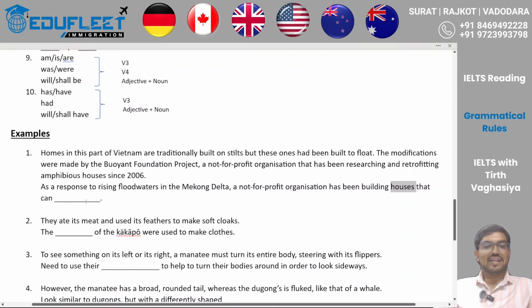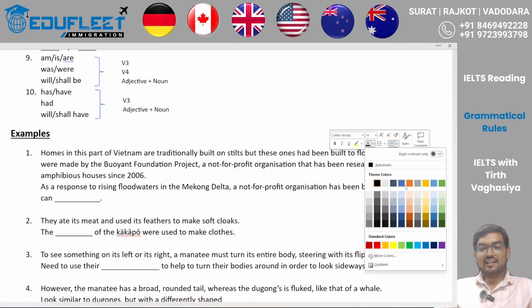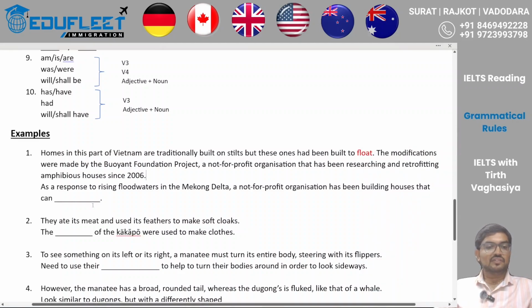That means we have to present the action which houses can do. If I read this paragraph, homes in this part of Vietnam are traditionally built on stilts, but these ones have been built to float. Now, houses have the capability to float. That means if I select float as the answer, then the meaning of this blank is going to match with whatever is present in this paragraph.